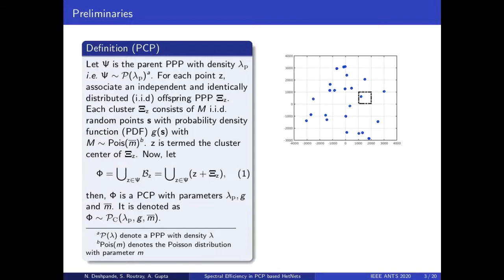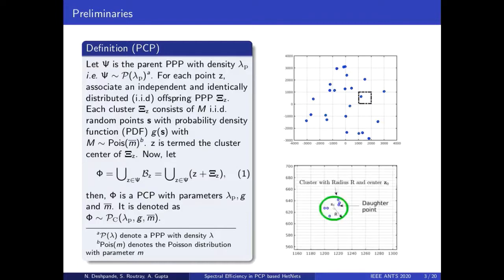In this figure, consider the grid shown in black. Now consider the second figure, which is a zoomed in version of this black grid. Z0 is the cluster center. We now sample a number m from Poisson distribution with parameter m bar and generate m points in a ball of radius r. These daughter points are indicated by blue dots. Now repeat this process for each point z in the parent PPP. The union of all such daughter processes is denoted by phi.